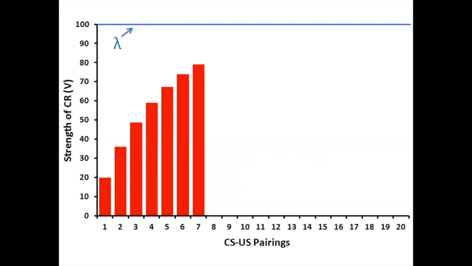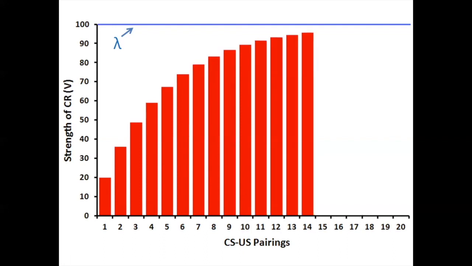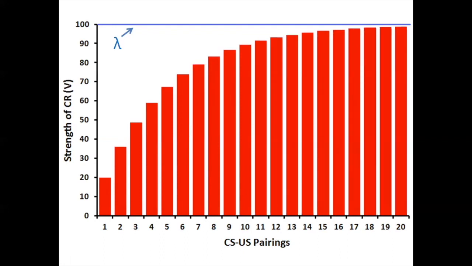And of course, if we continue this process, then we'll get that classic pattern that acquisition curves tend to have, where the biggest gains, the biggest increases in the conditioned response, happen on the earliest trials, and then they're followed by progressively smaller increases. So the Rescorla-Wagner model predicts correctly the shape of the acquisition curve. It also predicts the shape of the extinction curve.